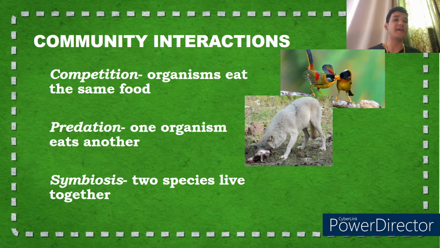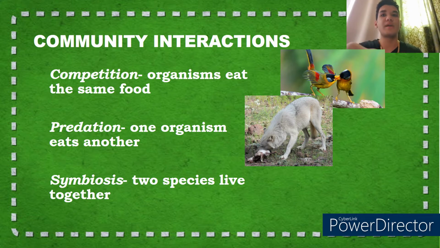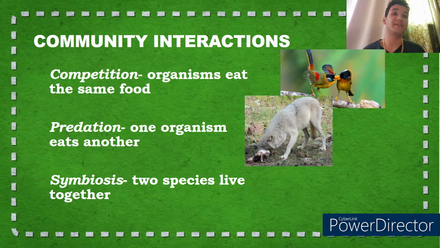Now, the third thing is symbiosis. This is when two organisms live together. So the example of this will be in the following. Let's first divide the symbiosis, since there are many interactions in symbiosis.